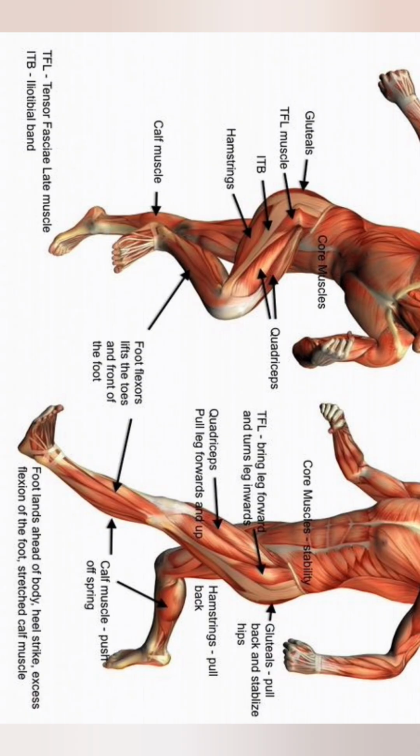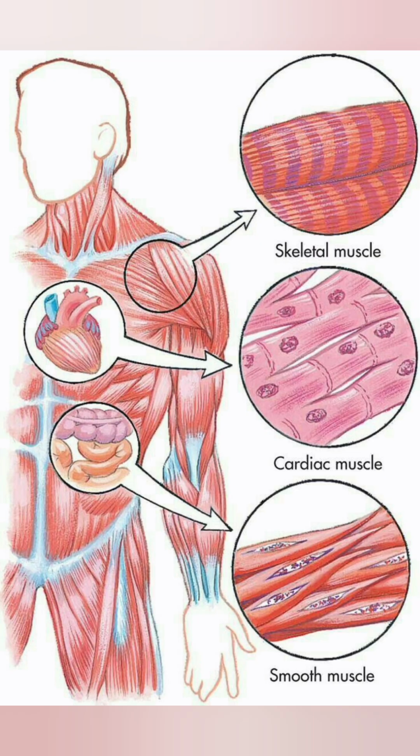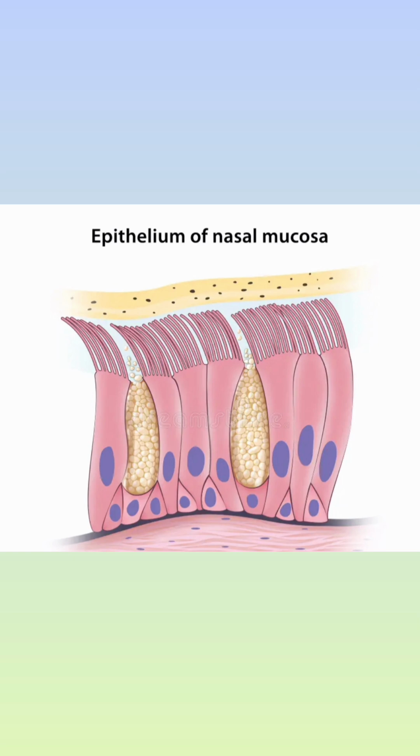Let's talk about muscular movement. We have three types of muscles: skeletal muscles, cardiac muscles, and visceral muscles. All these muscles lead to movement, but maximum movement is done by skeletal muscles, and skeletal muscles are also responsible for locomotion. Ciliary movement is caused by tissues which are lined by ciliated epithelium.